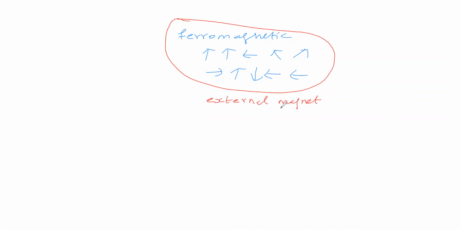Now what will this external magnet do? It will attract the domains. Suppose for the external magnet, the magnetic field direction is like this. It is the external magnetic field direction. Now it is attracting this one. So due to this external magnet, what will happen? How to do this, that we will see.